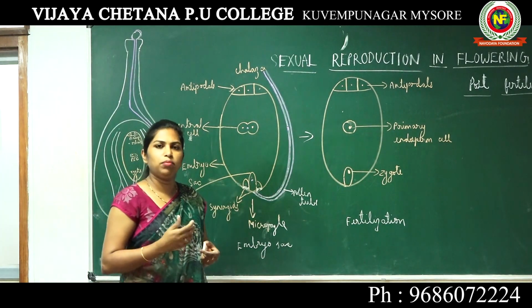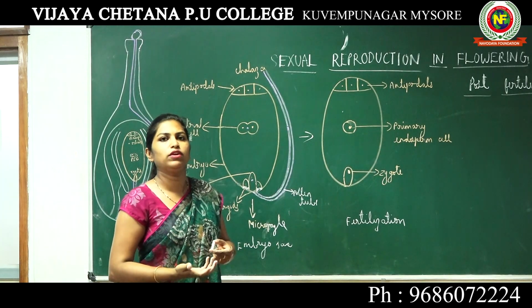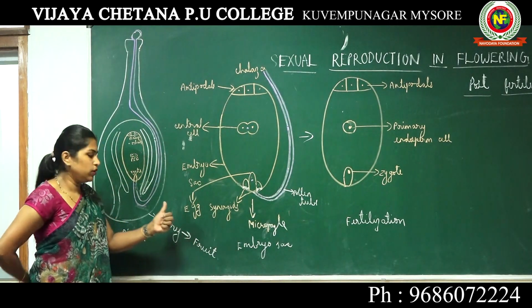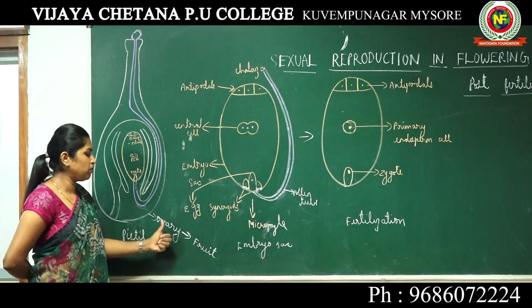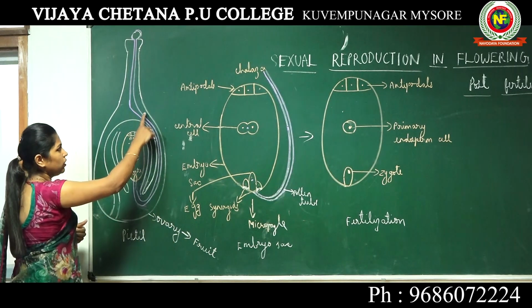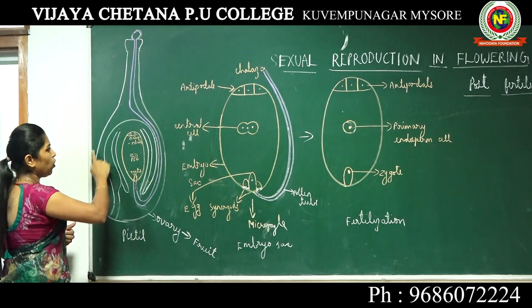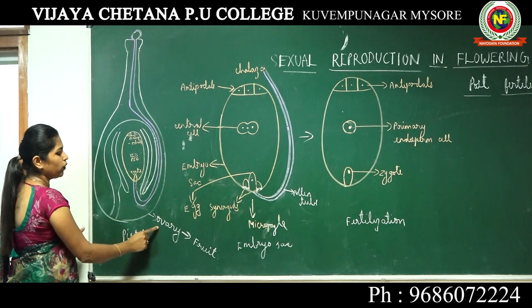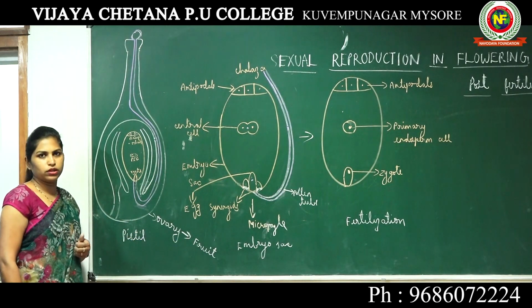Okay, in any plant, the fruit that we consume has originated from this ovary. You clearly see this ovary, the broad structure at the bottom of the pistil. This ovary develops into fruit.